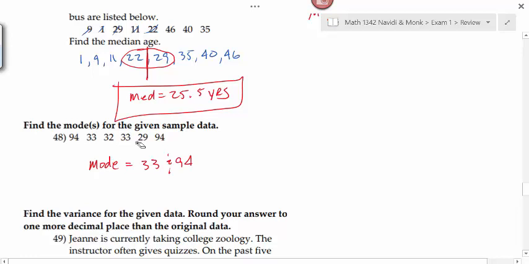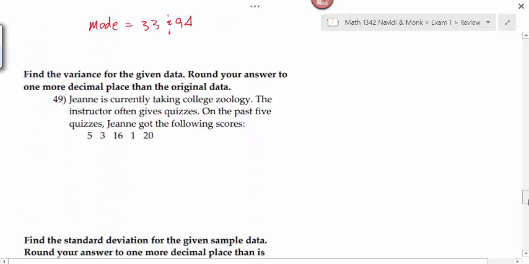When I loaded this problem and copied it over, at first glance my eyes saw the 33 because the 94s were so far apart from each other, and if I wouldn't have taken the time to stop and look at it, I could have gotten it wrong easily. On your test, this is a very easy problem, and you guys know how to find modes. The danger is if you get in a hurry and overconfident because you say, oh, I know how to do this, you may miss one of the modes, assuming that there are 2 modes. So slow down and be careful on those problems.